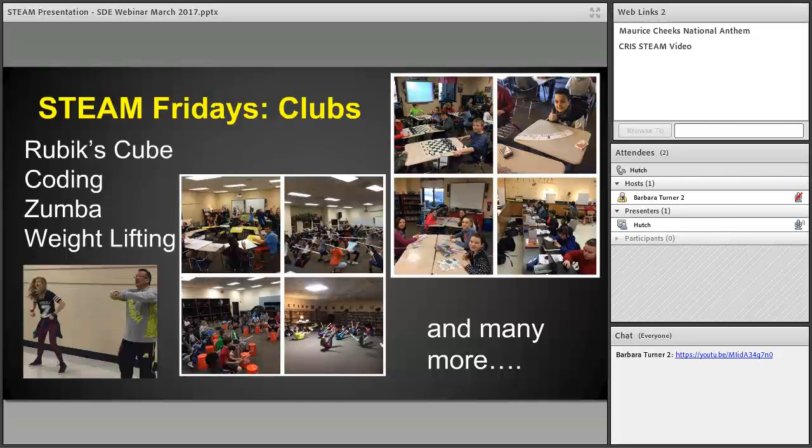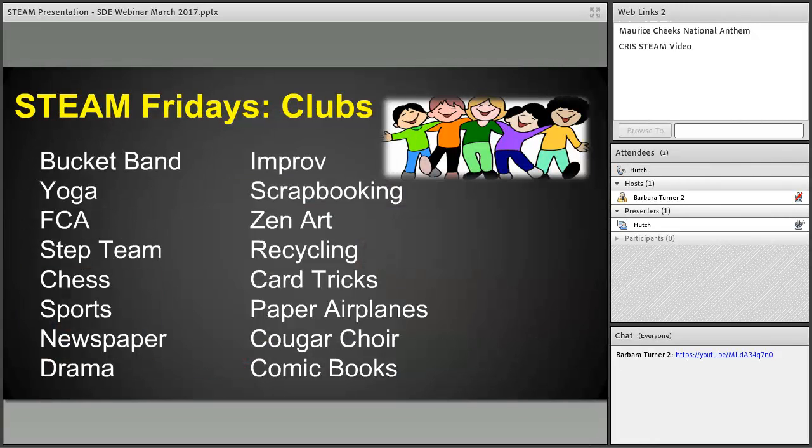They go to their school Gmail account, and they have a document there where they're able to sign up for their clubs. It ranges, as you can see here, from Rubik's Cube to lightweight lifting. Here's another list of some highly engaging options. And it's a fluid list too. We find some that work and some that don't. Some years an option that we had might not have been as popular this year, so we shift to something else.